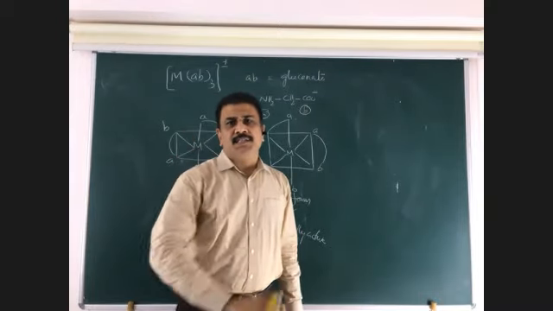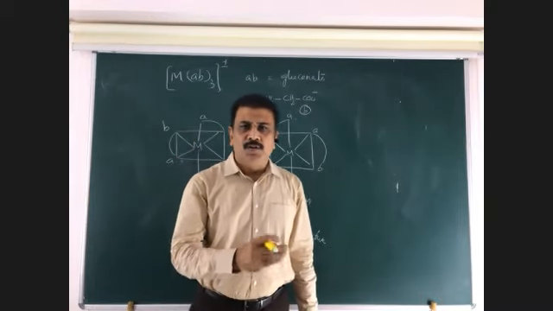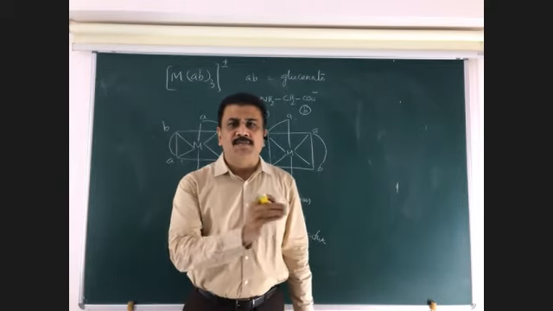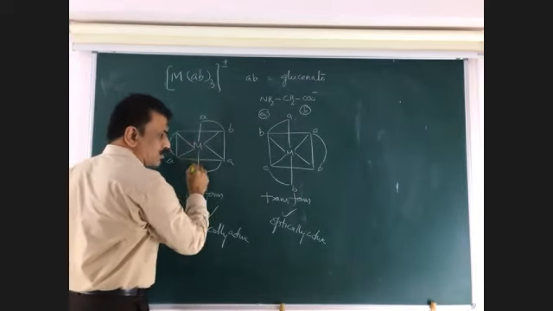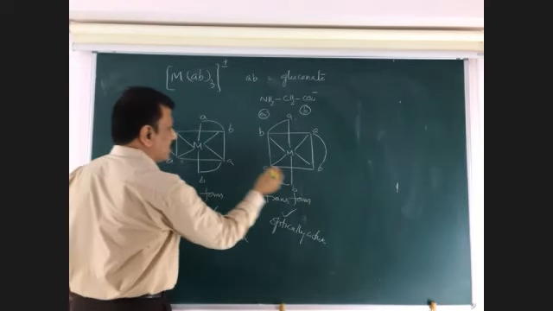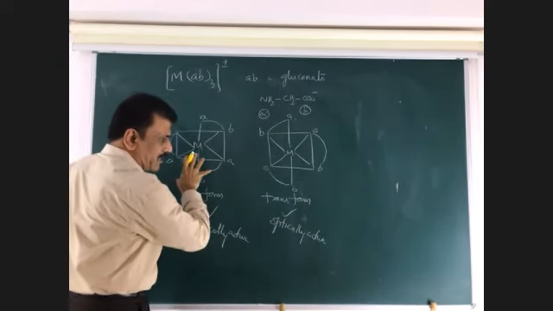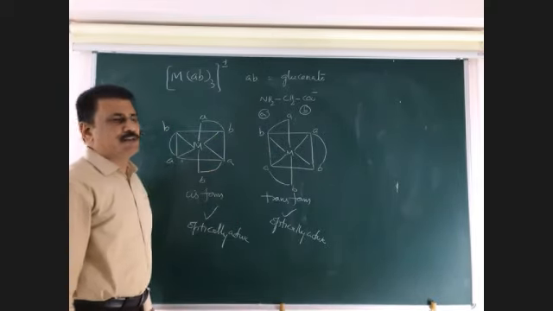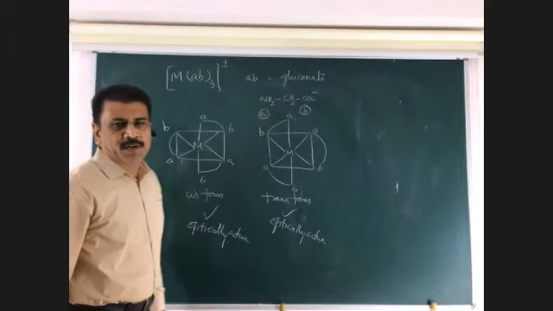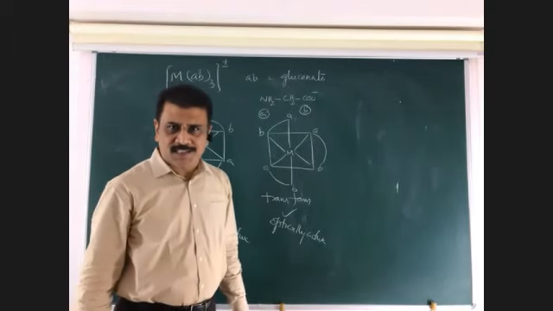But in the previous cases, almost all were only cis forms. The majority of the trans forms do not show optical isomers. But in this case, cis also shows and trans also shows. So it has both dextrorotatory and levorotatory forms. This molecule also has both dextrorotatory and levorotatory forms. This is about optical isomerism in the case of the six-coordinate ligand complexes.